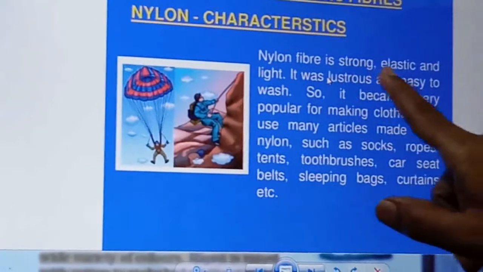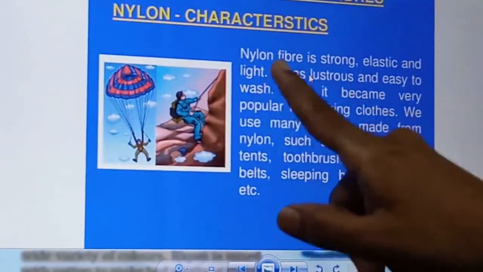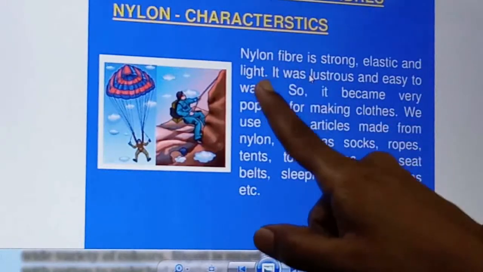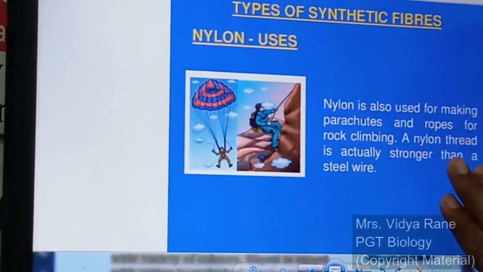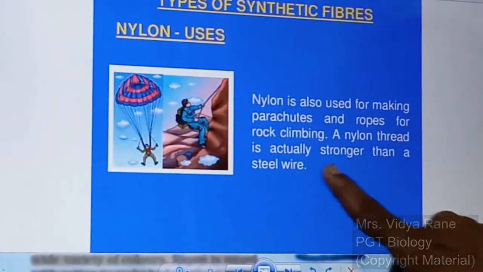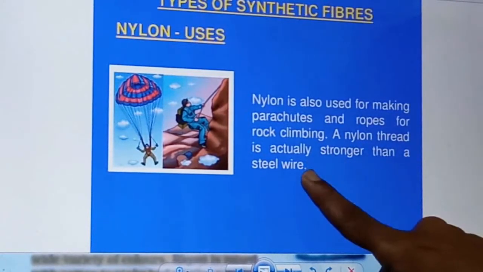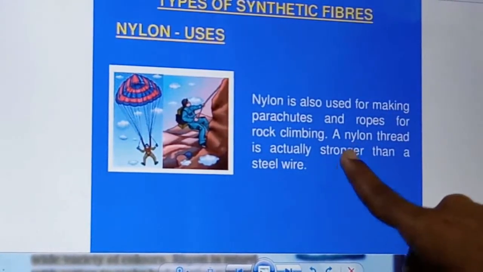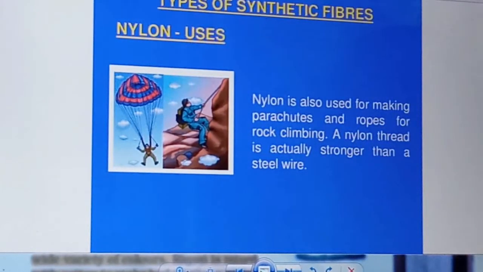Nylon fiber is very strong, elastic and light in weight. As it is very strong, if compared with steel wires, it is stronger than steel wires, right? Actually nylon is stronger than a steel wire, and because of this strength only it is used for making parachutes and ropes for rock climbing.